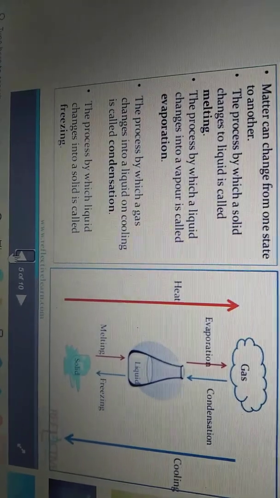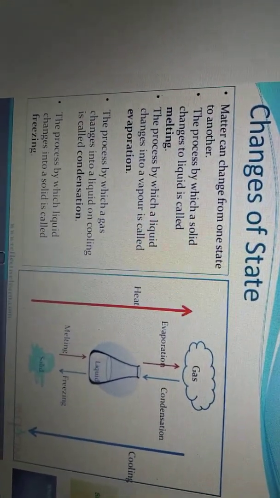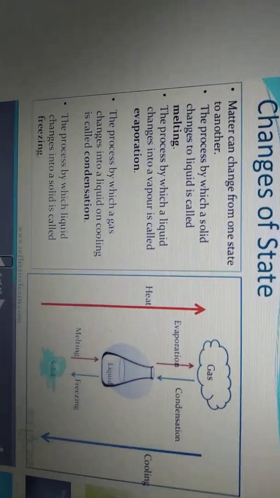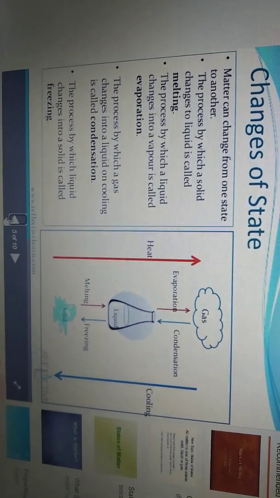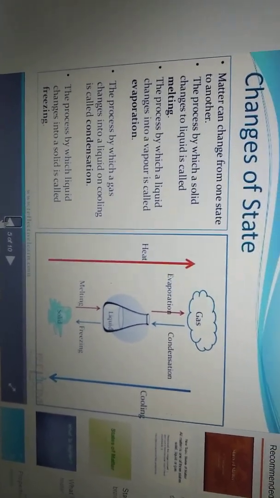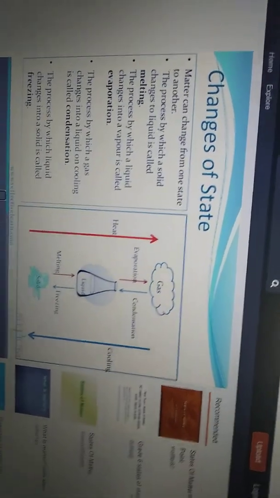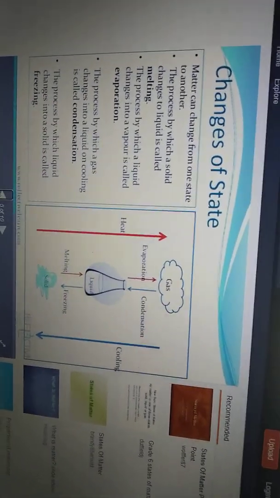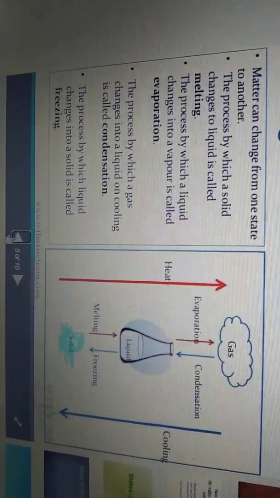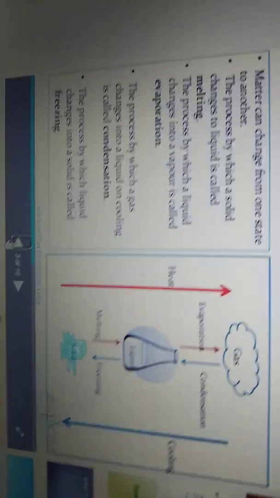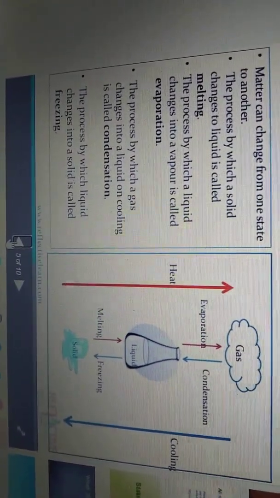Next, the process by which gas changes to liquid on cooling is called condensation. Tiny water particles you can see on your lunch box. If you get a lunch box from your mother, you will open it at lunchtime. You will see tiny water droplets on the lid of your lunch box. Why is that? Mother will keep hot food for you. That hot food contains vapors. That vapor gets cooled and converts into liquid on cooling. So it is called condensation.